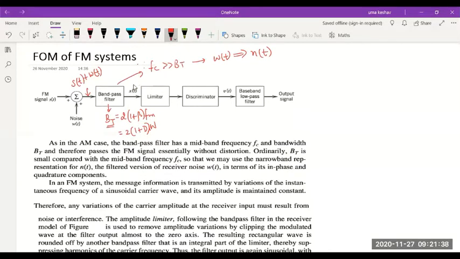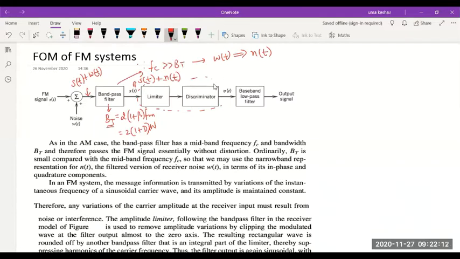So what would be the value of this signal X of T? The value of this signal X of T will be the received FM signal plus narrow band or band pass filtered noise, just like how we consider in other cases. After the band pass filter with bandwidth BT, the received FM signal will be filtered along with the narrowband noise N of T.